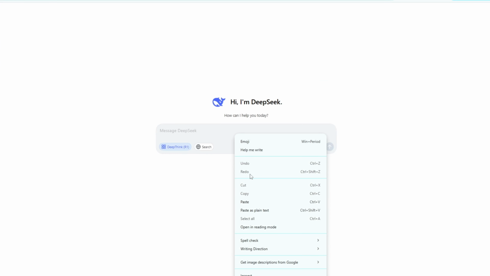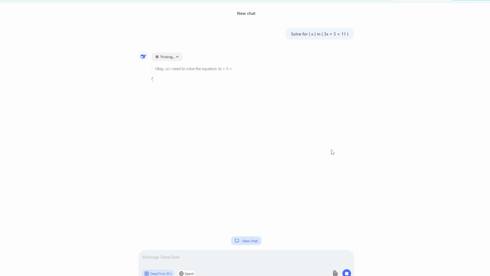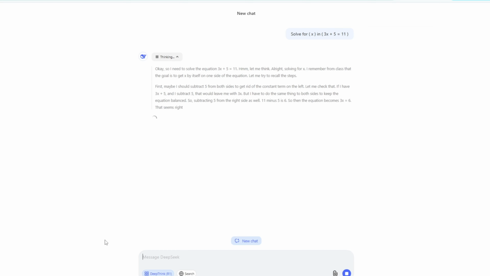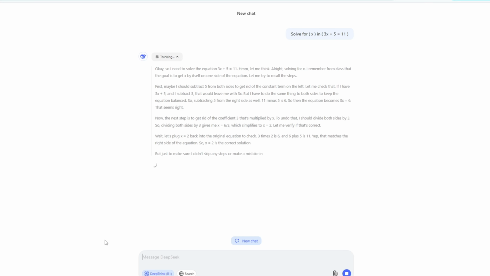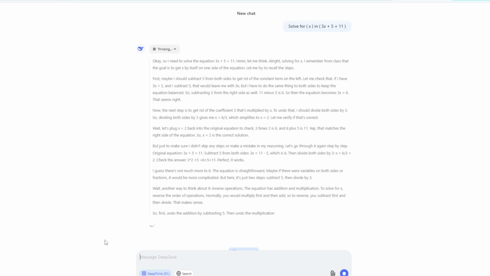Let's start the standoff with a linear math equation that I give to DeepSeek, and also I will give to ChatGPT. And let's see how both are going. So far, as we can see, DeepSeek has started the reasoning already and started to think how it will answer a linear math equation. So far, it's going okay. And let's see if it gets the result correctly. Let's wait and see.